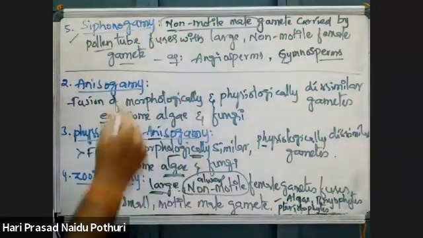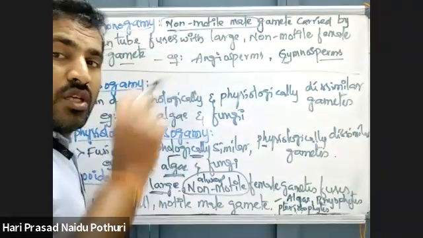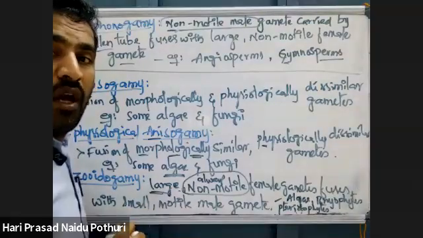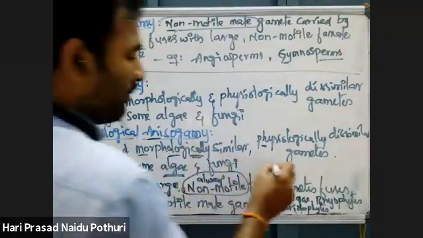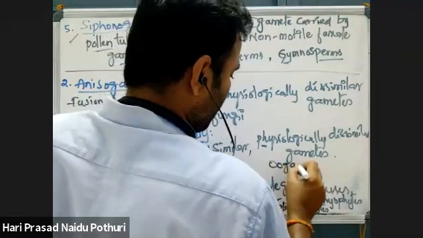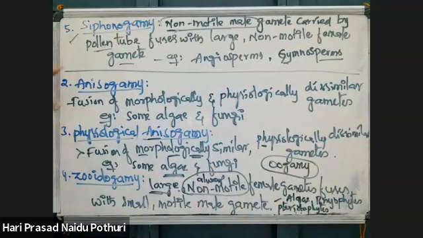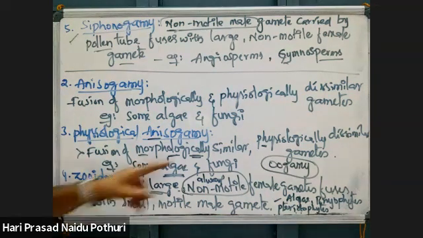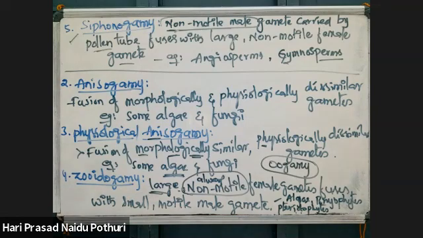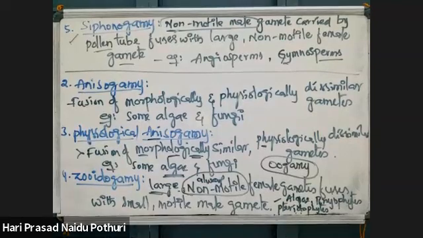If a large non-motile female gamete is involved, then it is called what? Oogamy. Stephanogamous type of oogamy, zooidogamous type of oogamy. Stephanogamy is a type of oogamy. Zooidogamy is also a type of oogamy. Okay? This is about fertilization.